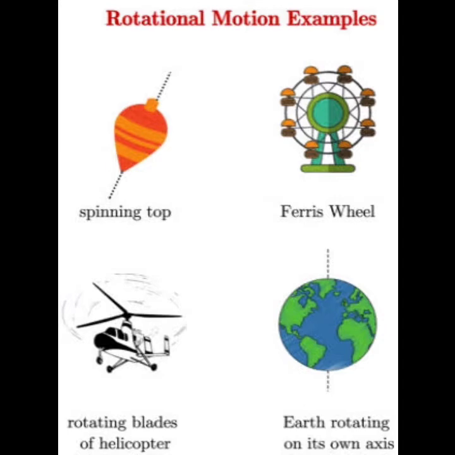In the same way, a spinning top. A spinning top is a toy that is externally wrapped with a thread and consists of a pointed tip. This movement of a spinning top is one of the best examples of rotatory motion.